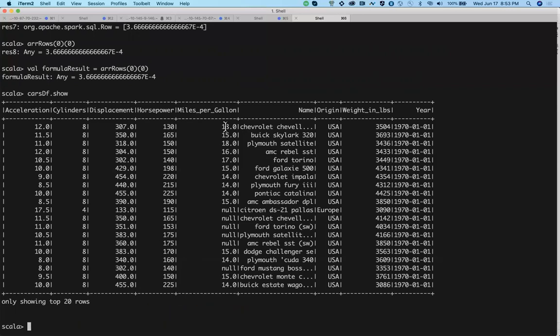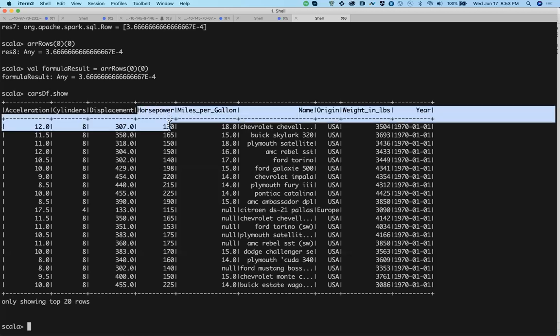Just think over it. You have a data frame, you have a column, so how will you get the average out of it? Sorry, I cannot hear you clearly. Can you say it again? Yeah, can you hear me now? Yes. What I'm saying is you have this column called horsepower. How will you find the average value of horsepower? The average value is just the summation of the whole thing divided by the count, correct? So first you have to collect to get the array of values, and then you use the function average to get the average of the array of values. Correct.